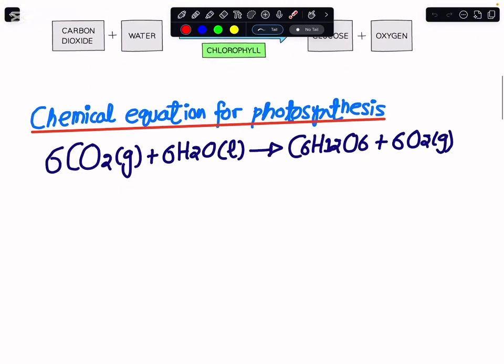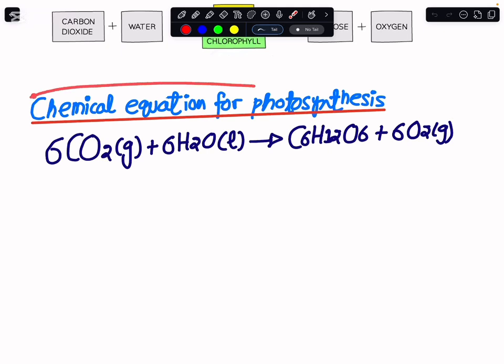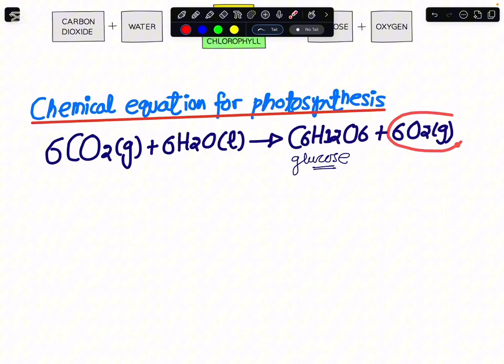At the same time, we need to have a grip on the chemical equation for photosynthesis. Whenever photosynthesis has to happen, six molecules of CO2 combine with six molecules of water. And here we are making a biological molecule out of it, a simple sugar, a monosaccharide, glucose, as I mentioned in the word equation. So this is the chemical formula, or the molecular formula, for the glucose molecule that we are making here. And at the same time, we will be releasing oxygen gas out of the plants.